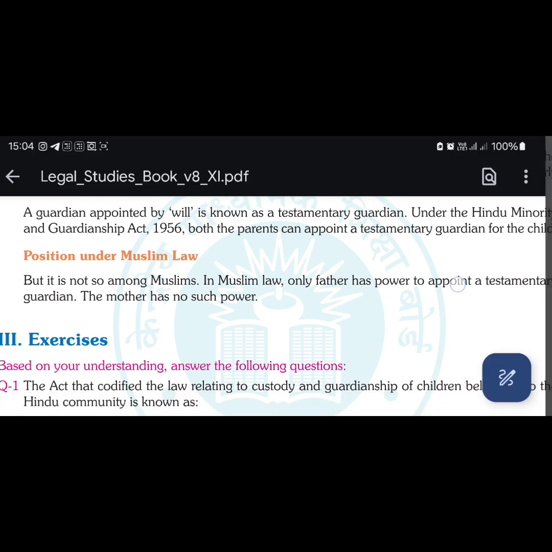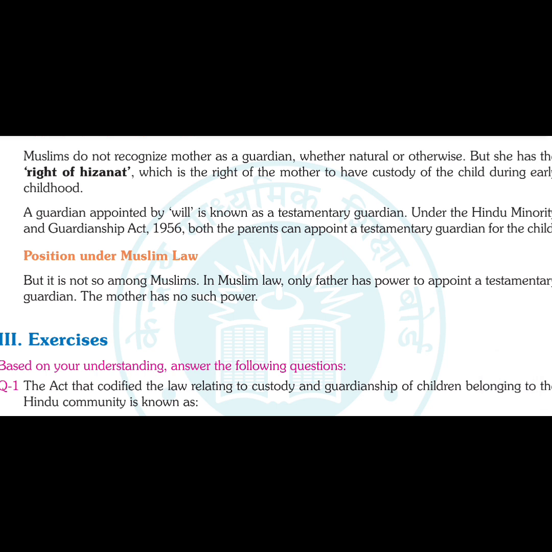A guardian appointed by will is testamentary. Under the Hindu Minority and Guardianship Act, both parents can appoint a testamentary guardian for the child. The position under Muslim law is not so. In Muslim law, only the father has the power to appoint a testamentary guardian. The mother has no such power. Since the mother cannot be a natural guardian or otherwise, she also does not have the power to write in her will that after my death, or if something happens to me and I am not able to take care of the child, this person will take care of the child. So the mother has no such power.